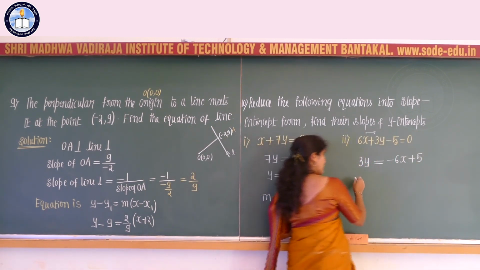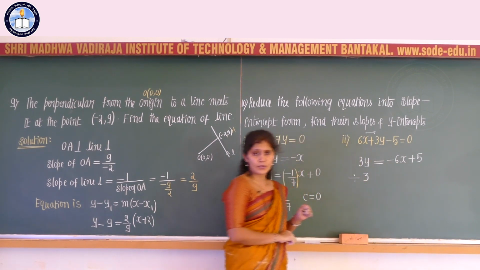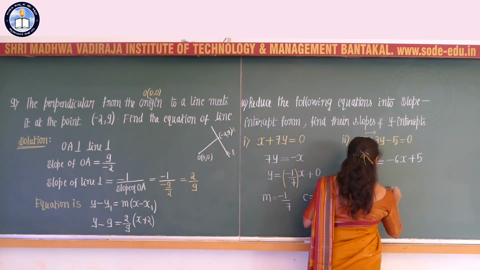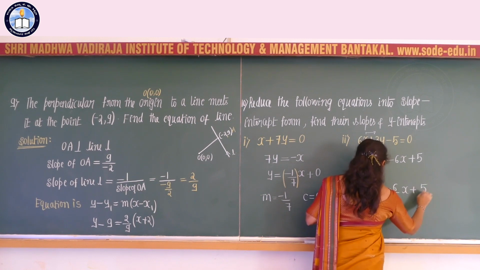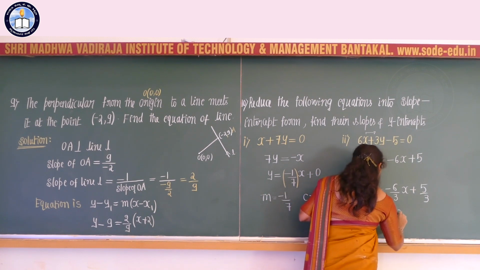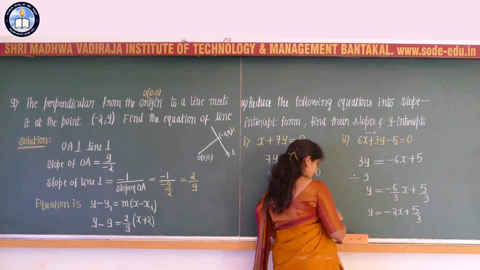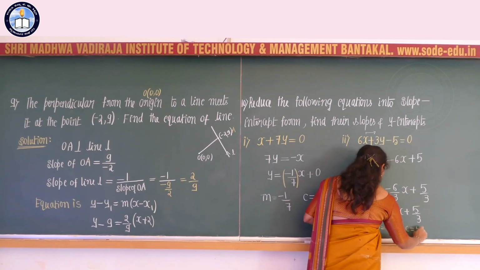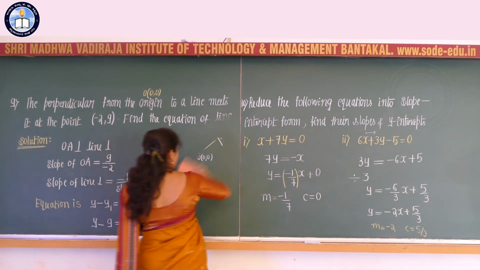Now dividing throughout the equation by 3, y is equal to minus 6 divided by 3 into x plus 5 divided by 3, or y is equal to minus 2 into x plus 5 divided by 3. So the value of m, the slope, is minus 2, and the y-intercept c is 5 divided by 3.